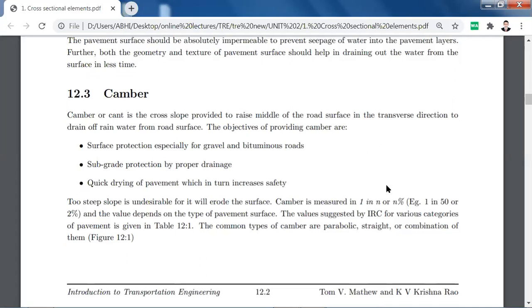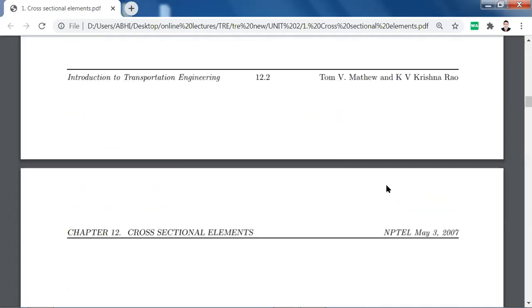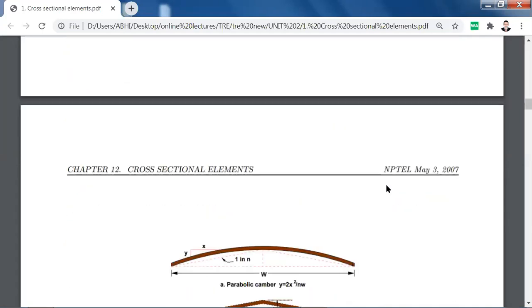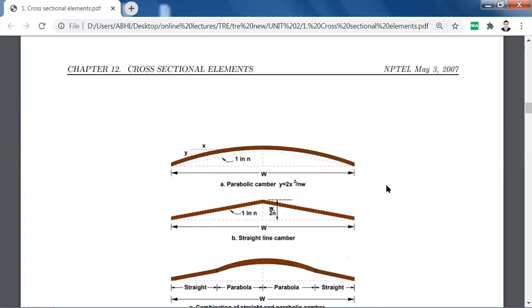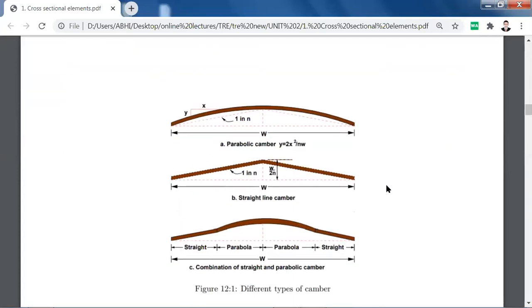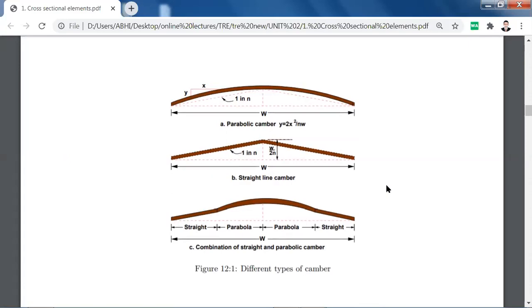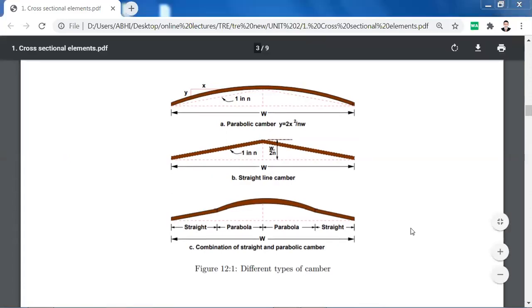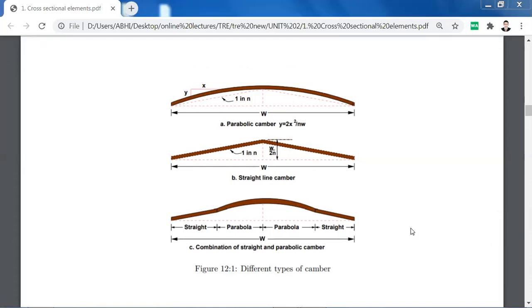Now, these are the various shapes of camber, and you can see the parabolic shape, the straight line shape, as well as the combination of straight and parabolic shape. The first shape is parabolic camber.